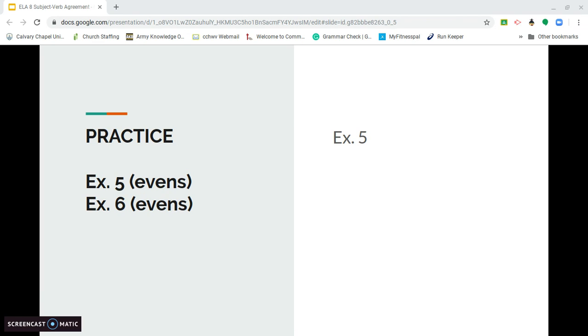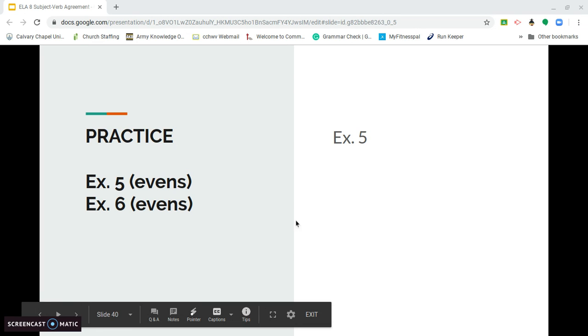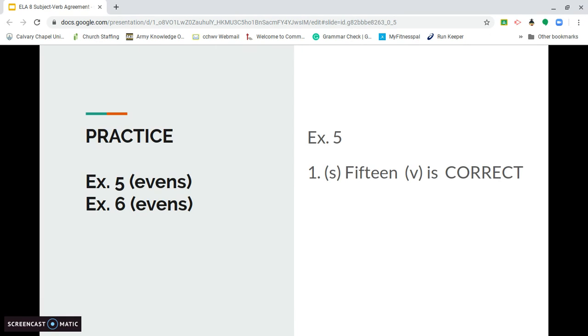So if you look at number 2, "15 is the average number of refillings for a returnable bottle." What is our subject? 15. The verb is, and it is correct. Well, I'll put number 1 there, but it should have been number 2.